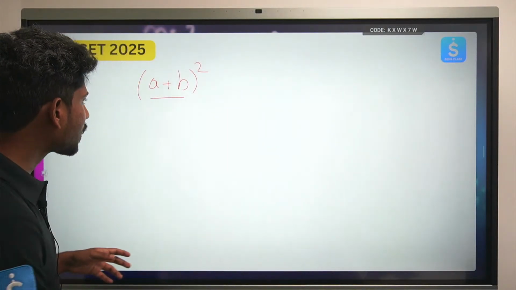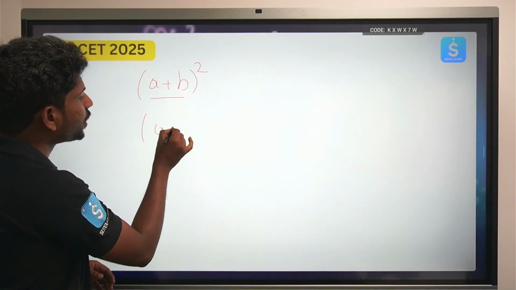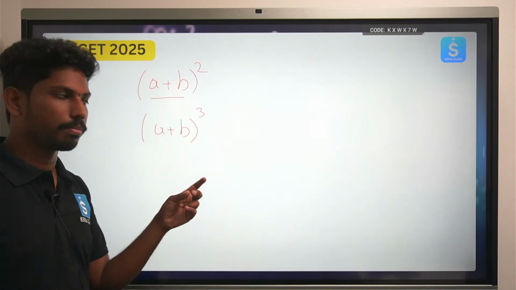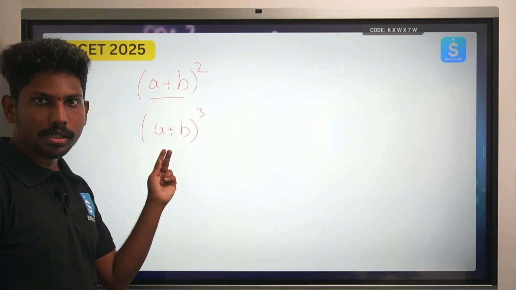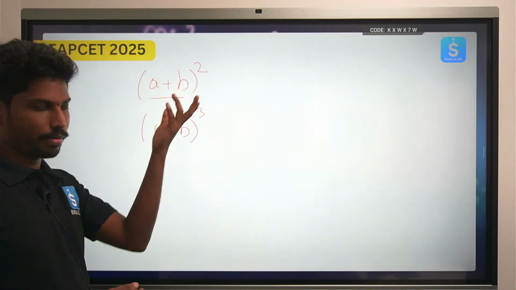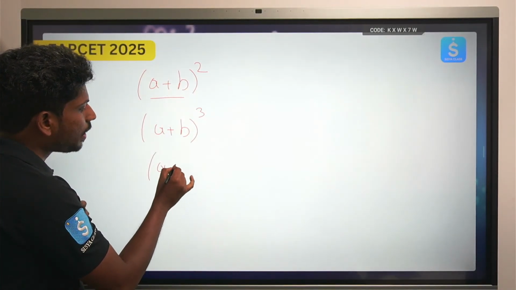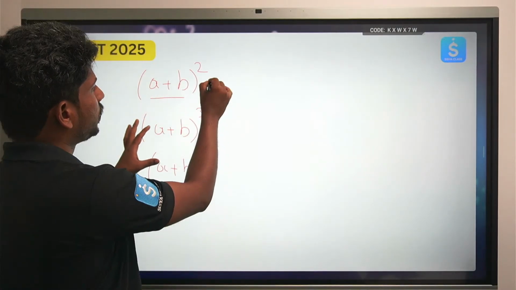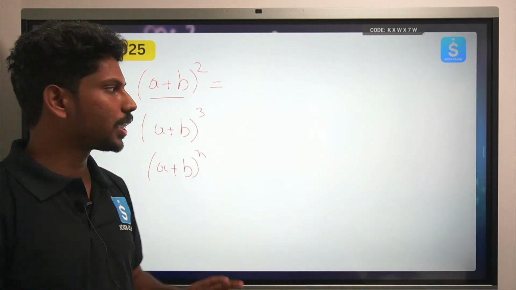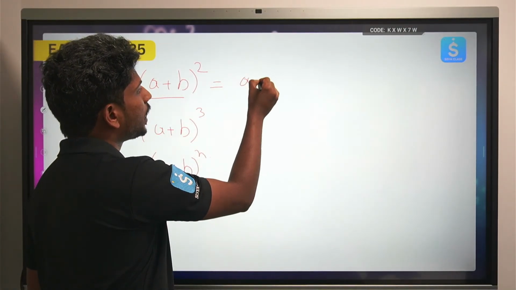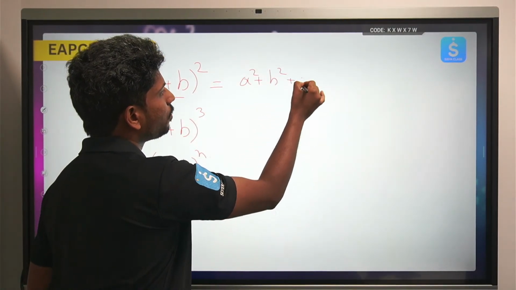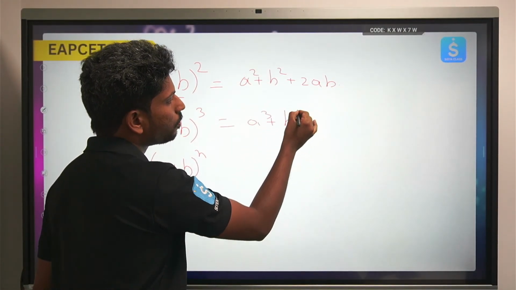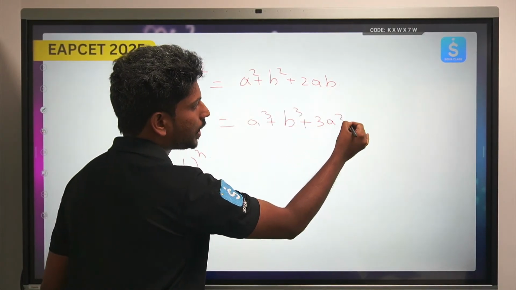Now let's not confine our discussion to only a plus b whole square. We can further discuss a plus b whole cube, right? That is, you take the sum of two terms to the power n. So we can discuss a plus b power n. From our basic knowledge we know that a plus b whole square is a square plus b square plus 2ab, right? And this you can write as a cube plus b cube plus 3a square b plus 3ab square.